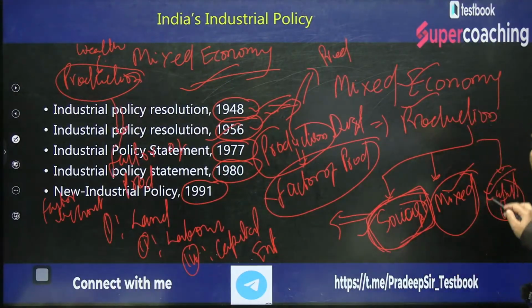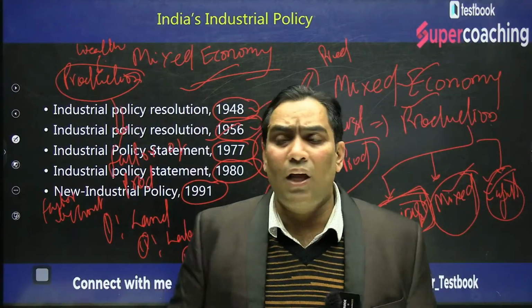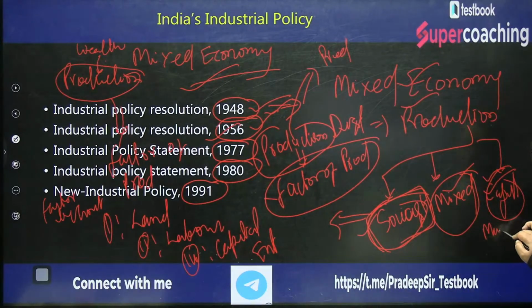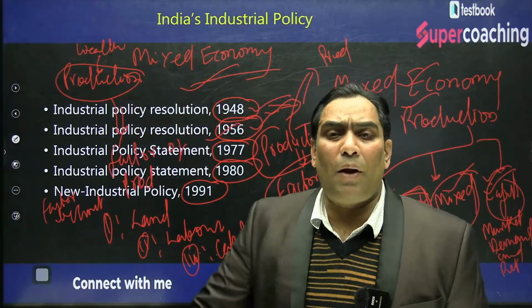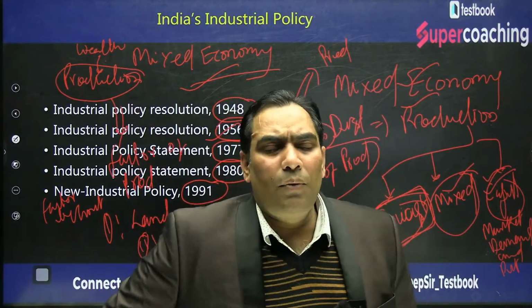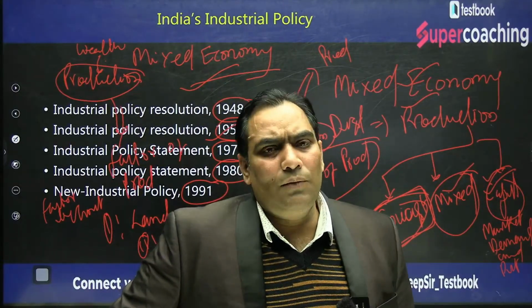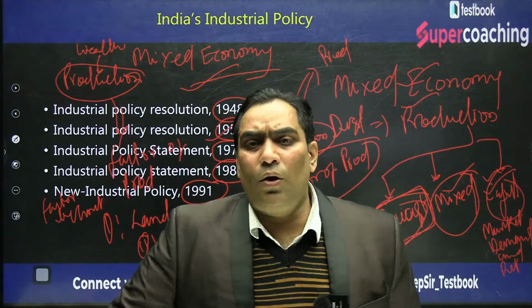In the capitalist system, the forces of production or the resources are owned by the market forces, that is demand and supply, that is private individuals. In a mixed economy, there is participation of both. That means the factors of production will be owned by the government as well as private individuals. That is known as a mixed economy.